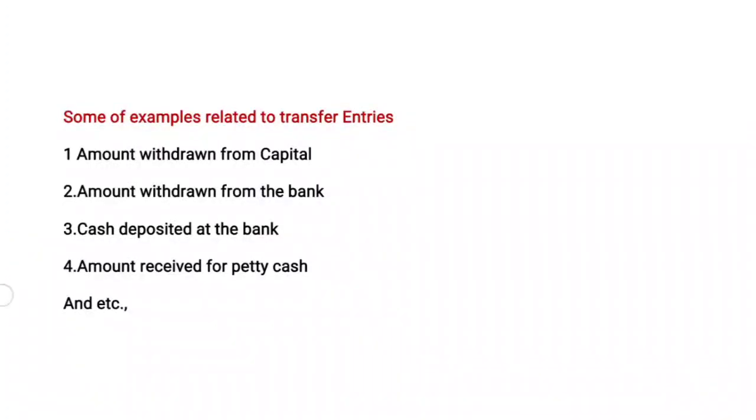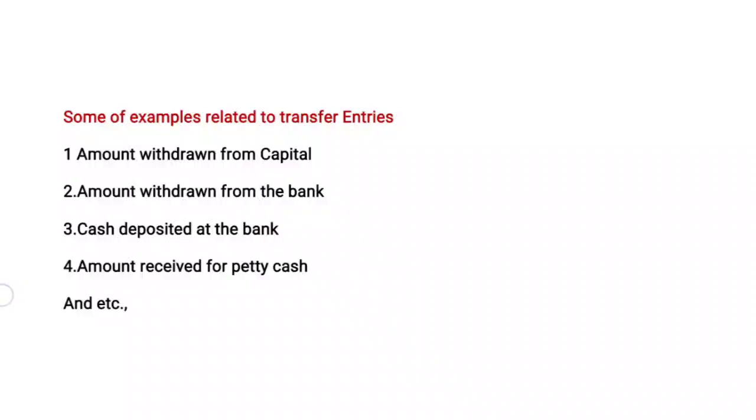Now coming to the fourth one, amount received for petty cash. Here petty cash takes a lump sum amount for the month, for the whole month's maintenance expenditure. This amount is transferred from whatever is in the bank or cash book.